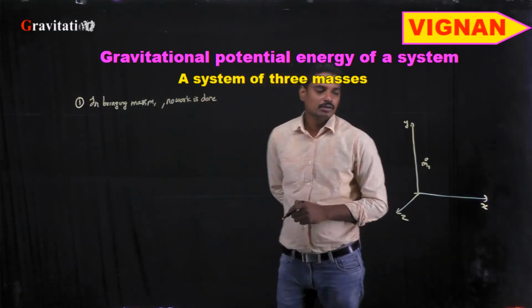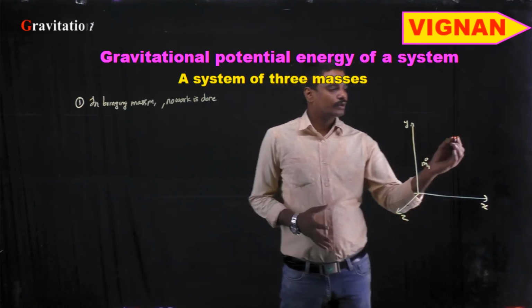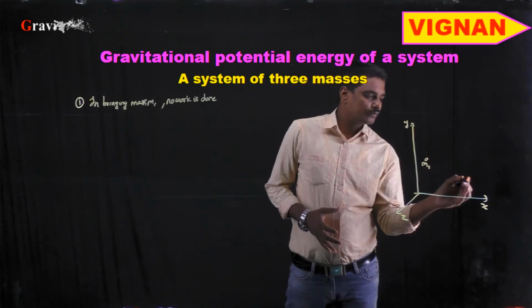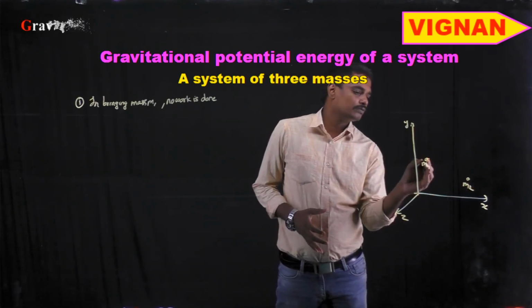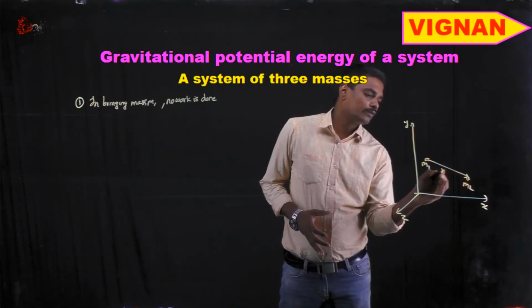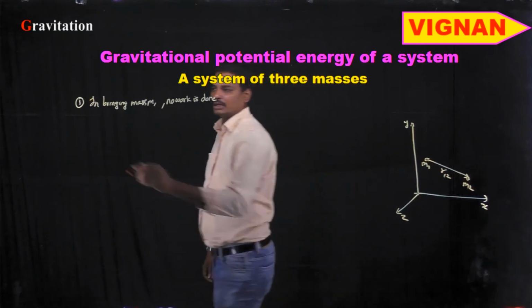Right? So now in bringing a mass m2 from infinity to a position which is at a distance of r12 from the mass m1, work is done.